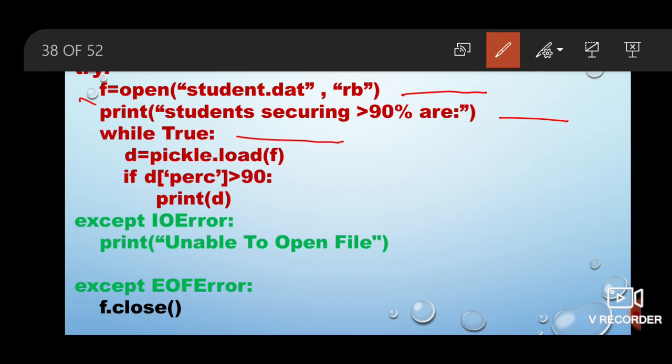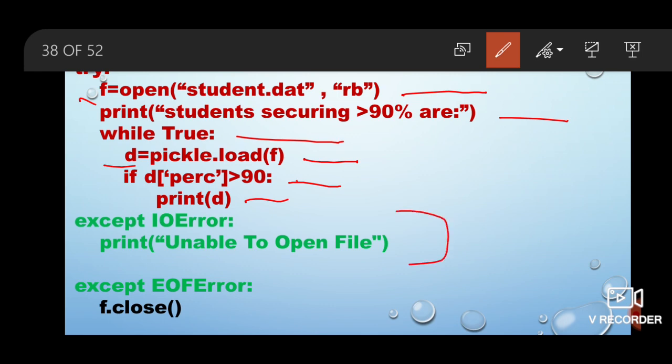Okay, and what will happen, every time it will read an object from the file student.dat and store it in D. Okay, now I will check whether the percentage of D is greater than 90. If it is, then only I will print it. So see, in the earlier program I did not put any condition, but here I am putting the condition that the value of the PRC key should be greater than 90, then only this particular D object will be printed. Okay, so that is why this condition is there and then printed.